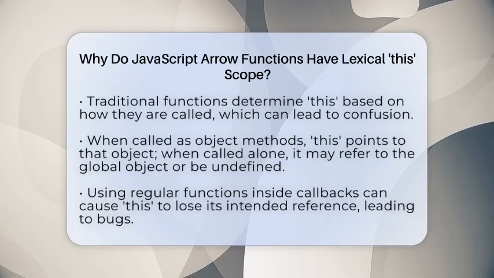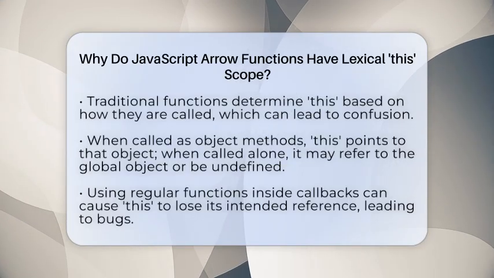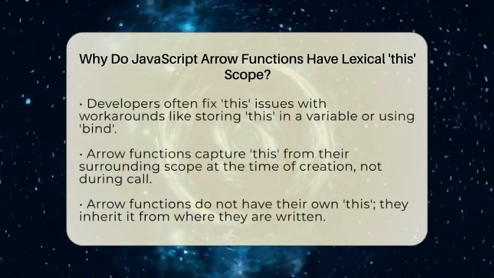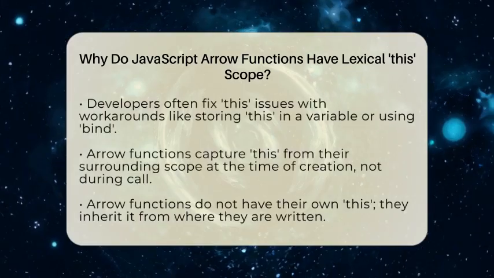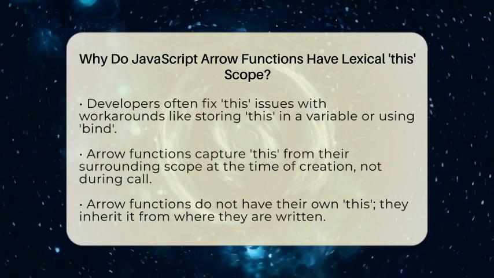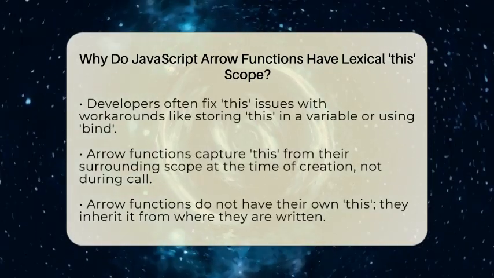In JavaScript, regular functions determine what this means based on how they are called. If you call a function as a method of an object, this points to that object. But if you call a function on its own, this can refer to the global object or be undefined in strict mode. This can cause bugs, especially in asynchronous code or callbacks.